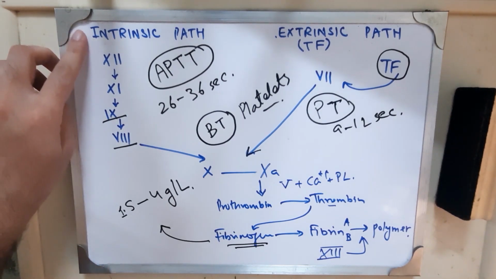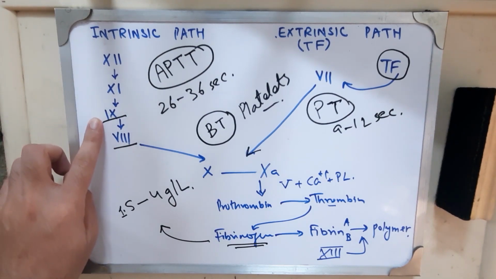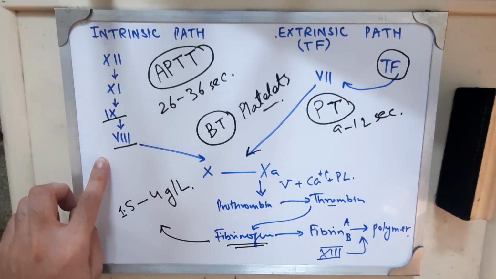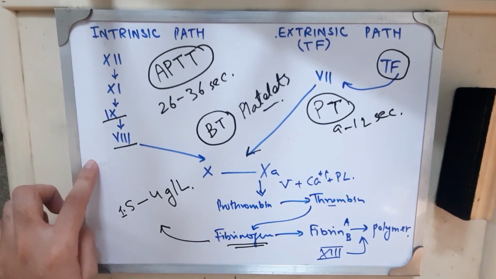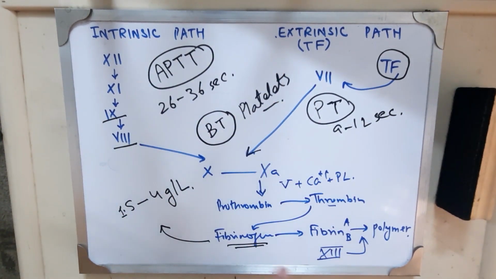Now if in our intrinsic pathway any of these clotting factors is defective, our APTT is prolonged, while if factor 7 or any clotting factor of the common pathway is deficient or defective, our prothrombin time will be prolonged.